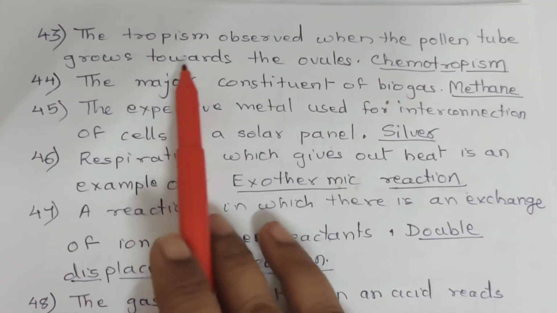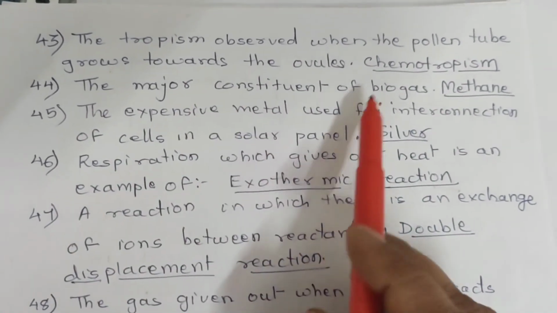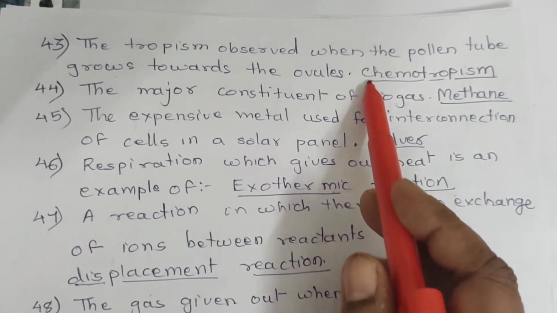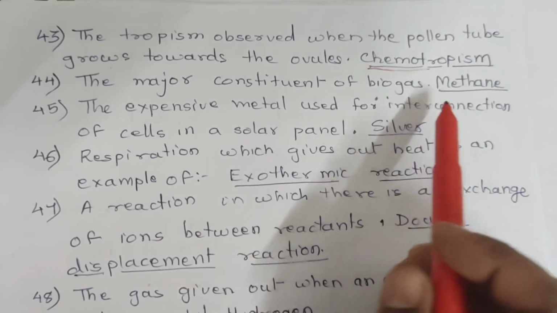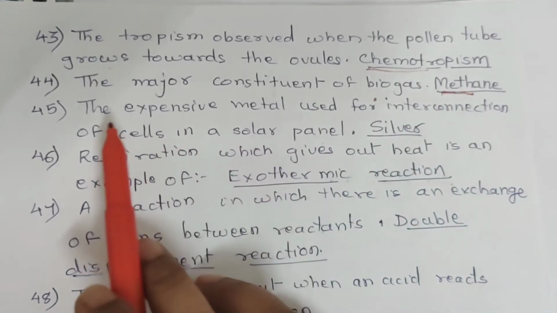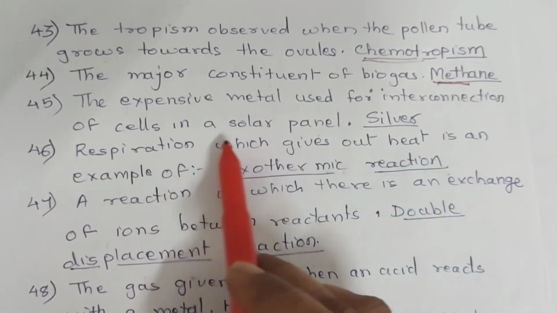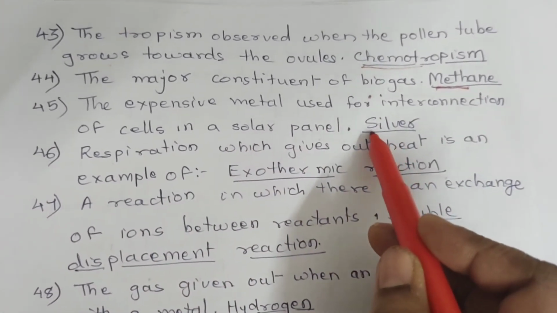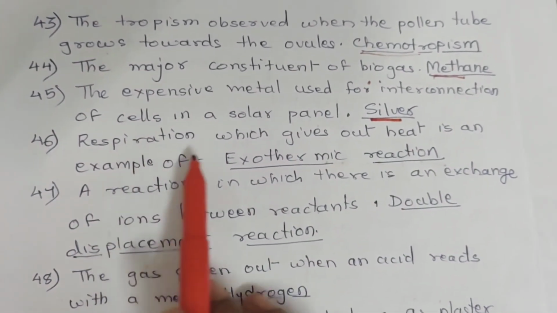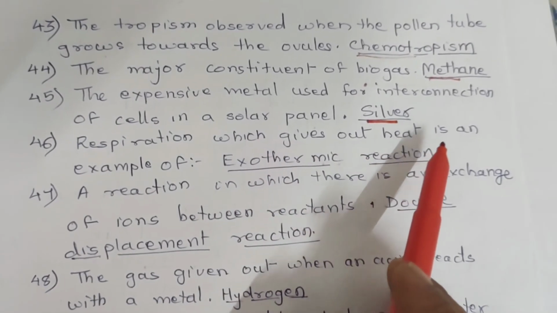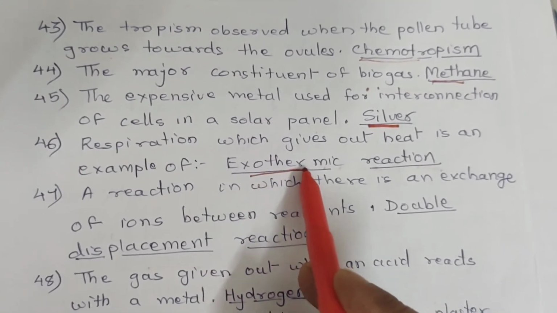Question number 43. The tropism observed when the pollen tube grows towards the ovule is chemotropism. 44. The major constituent of biogas is methane. 45. The expensive metal used for interconnection of the cells in a solar panel is silver, which is very expensive. 46. Respiration which gives out heat is an example of exothermic reaction. 47.